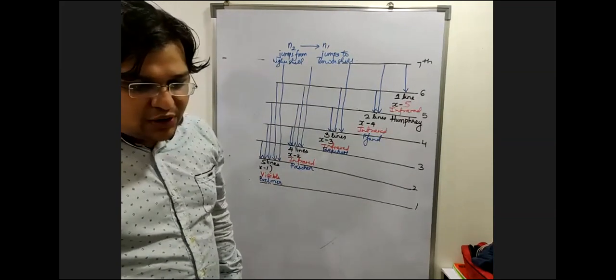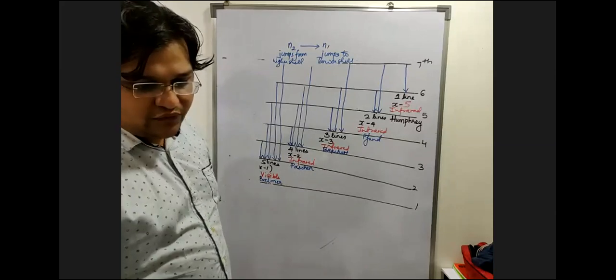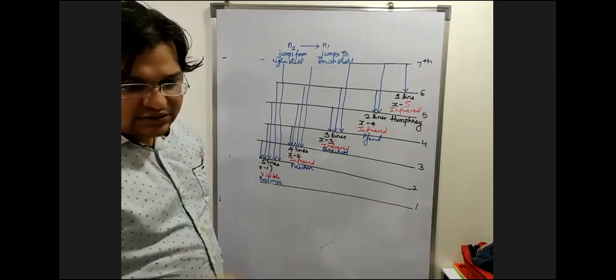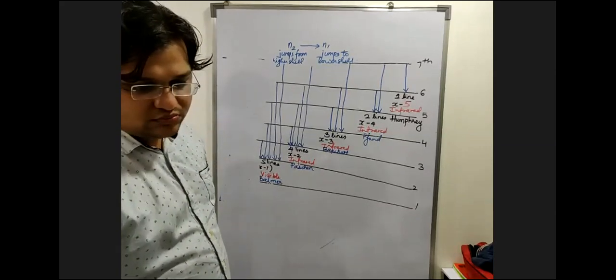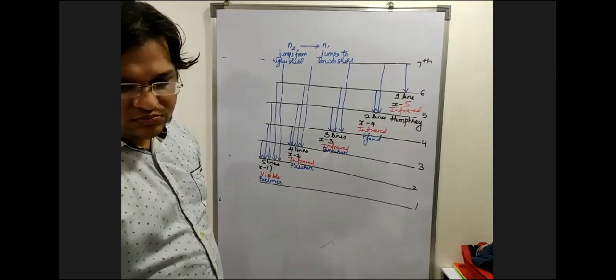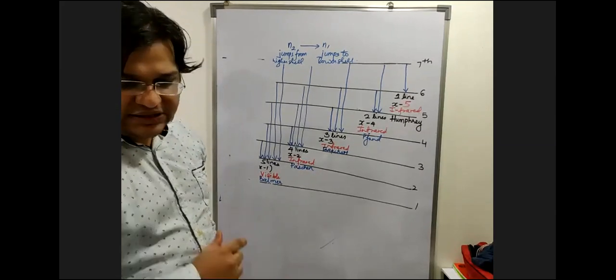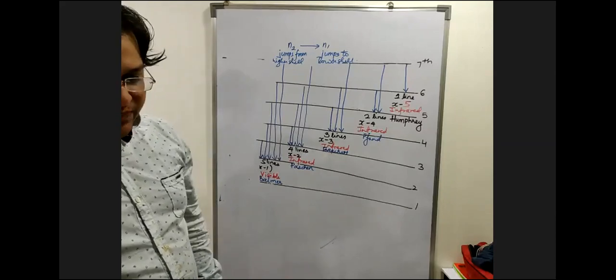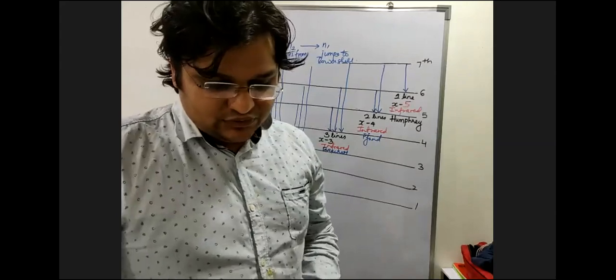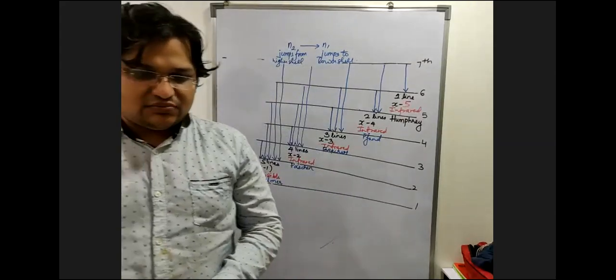Do you understand this? Both of you. Okay, please write 0 lines because there is no transition to the first shell.